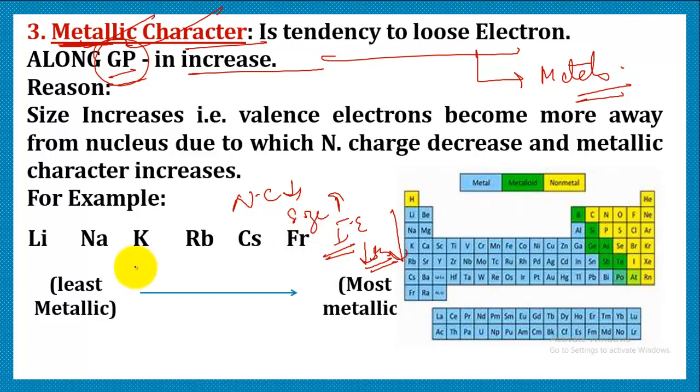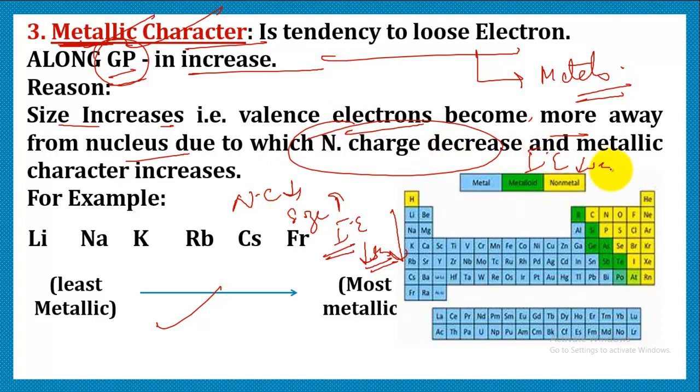So obviously, as we move down, the metallic character increases down the group. As we know, down the group size increases, so valence electrons become more away from the nucleus. So nuclear charge decreases. Therefore, ionization energy also decreases. Therefore, the metallic character increases down the group.